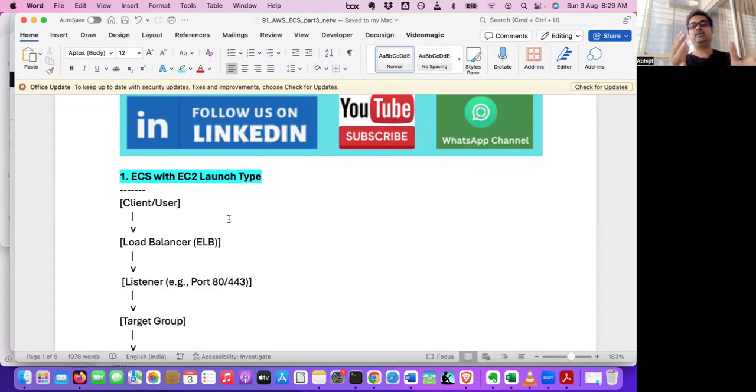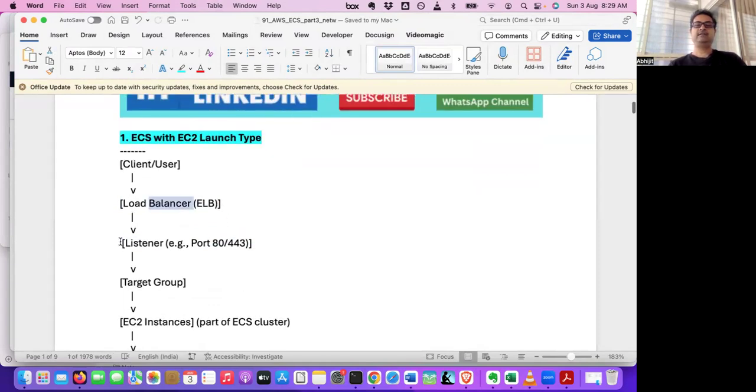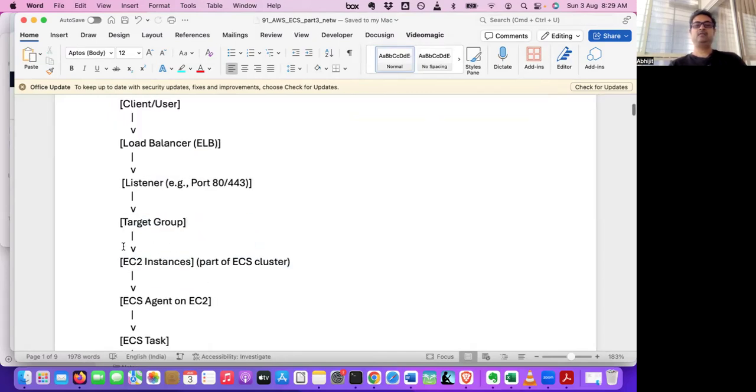So when a user types some URL or calls some API, that client hits a load balancer, the ELB, where we have a listener and target group. We have configured port number 80, so the listener will be listening to that port. The request comes to the listener, then it is sent to a particular target group, and from the target group it goes to EC2 instances which are part of the ECS cluster.